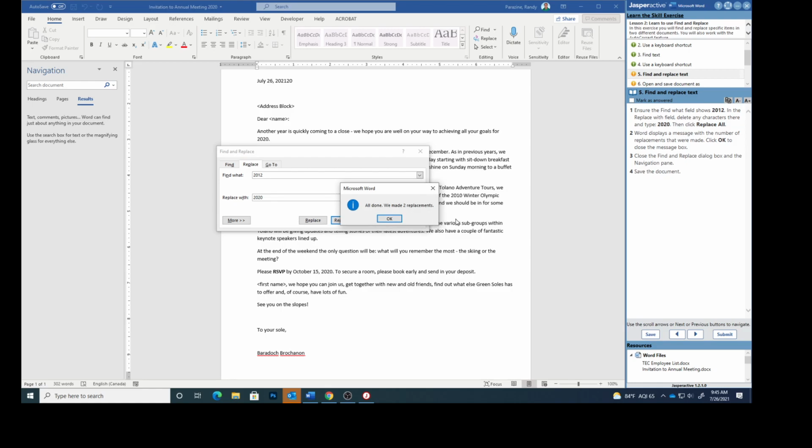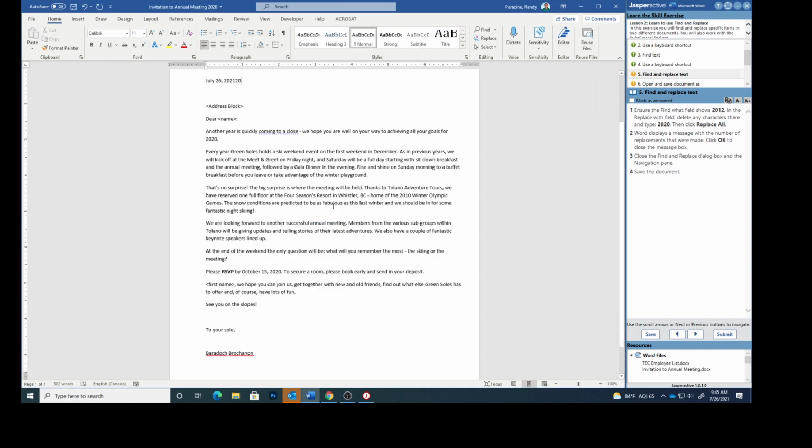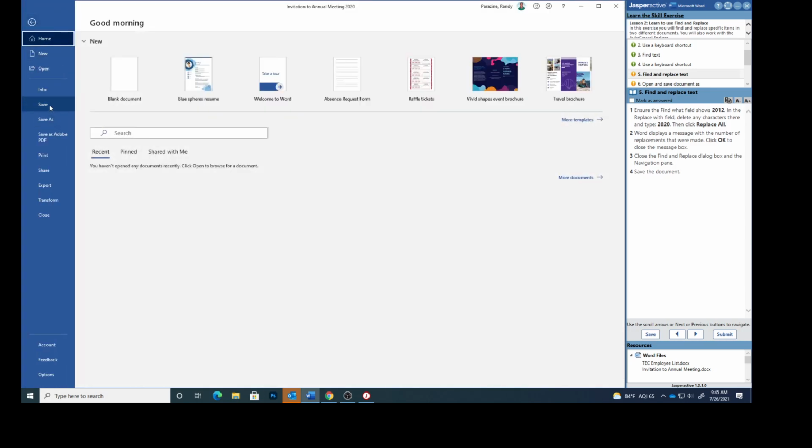And Word displays a message with the number of replacements that were made, which is 2. Click OK to close the message box. Close the Find and Replace dialog box and the navigation pane. Save the document. So I'm going to click File, Save.